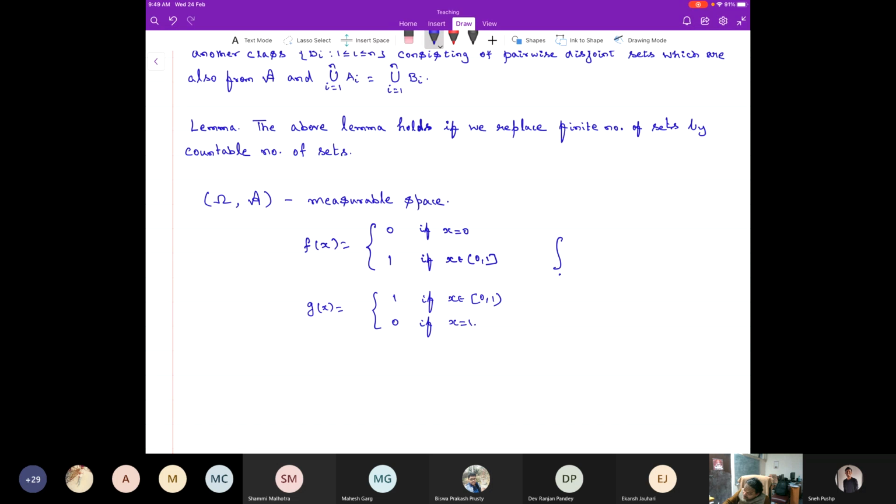Now if you look at the integral from 0 to 1 of |f(x) minus g(x)|, this is going to be 0, but f is not equal to g. These two are not equal.